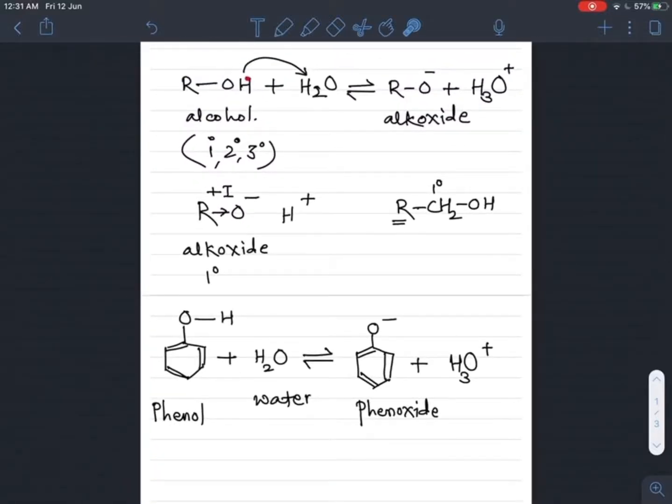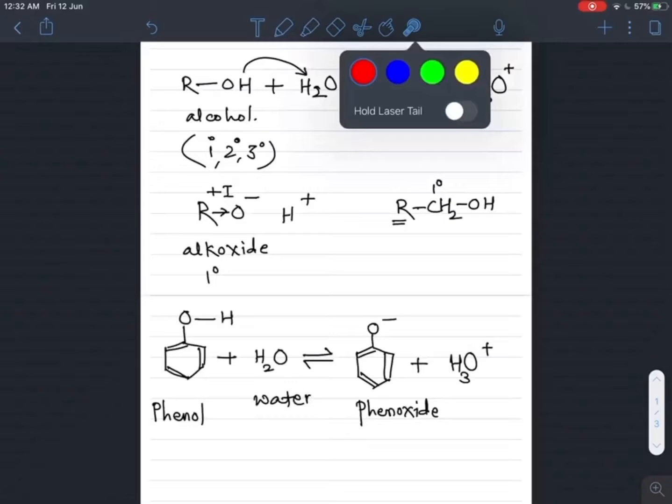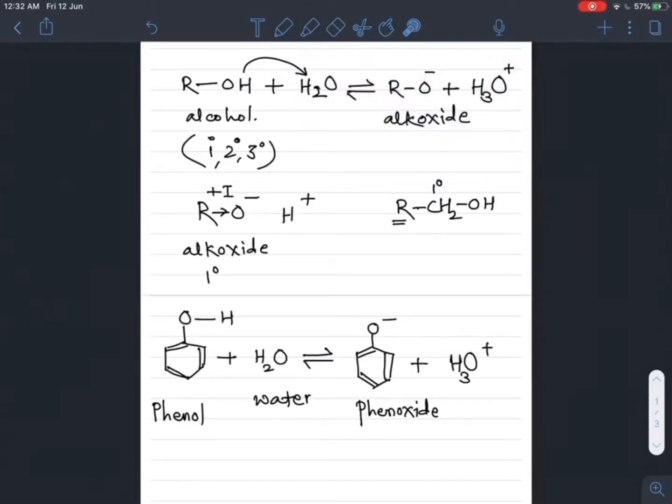So by donating H plus, if you observe the alcohol, when alcohol dissolves in water, it produces its alkoxide ion, but the alkoxide ion is less stable because when it comes in contact with this H plus, and due to this positive inductive effect shown by this alkyl group, this H plus again bonds to this alkoxide ion, and again there is a formation of alcohol more easily.